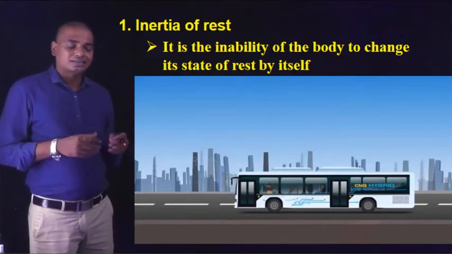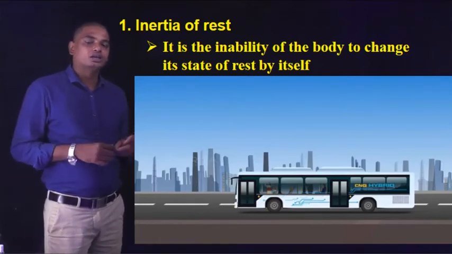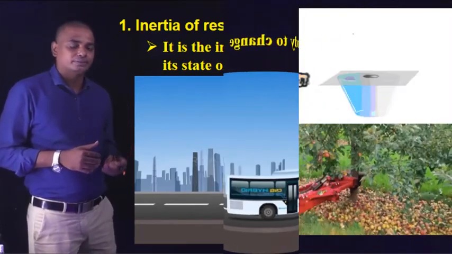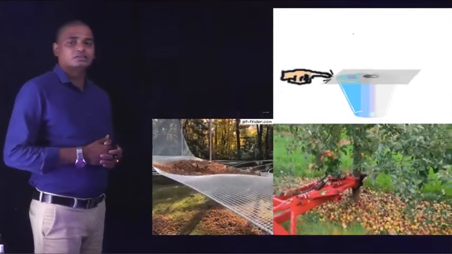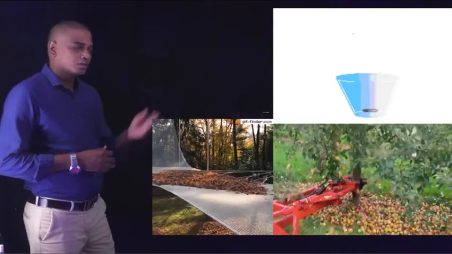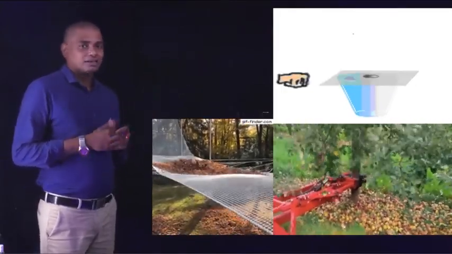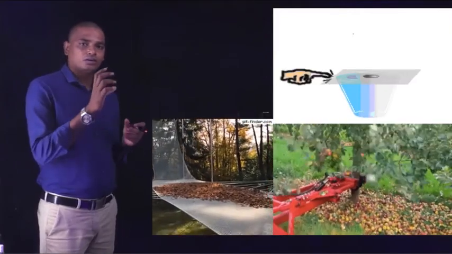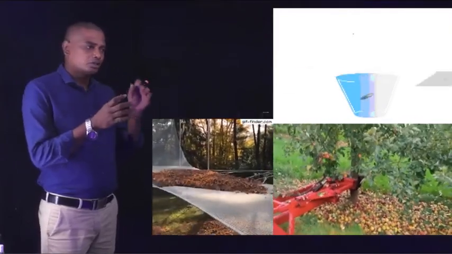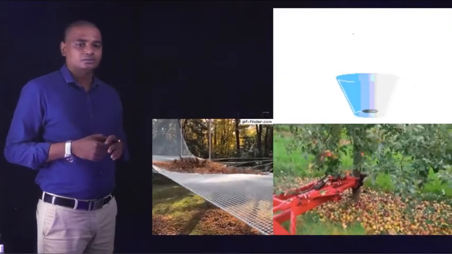Okay, let us see some other examples that can explain the inertia of rest much better. Here are some examples regarding inertia of rest. Let us see them one by one. The first one is just like a game. On the top of a glass, you put a paper, and on that a coin is placed.